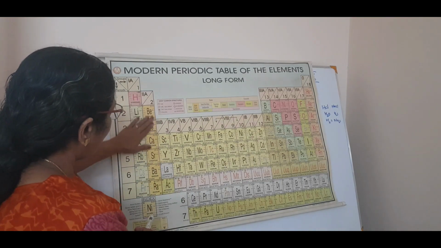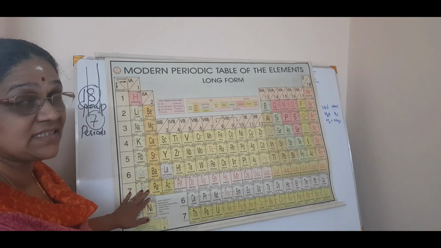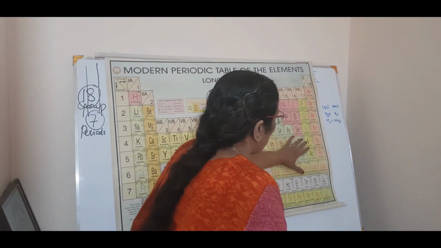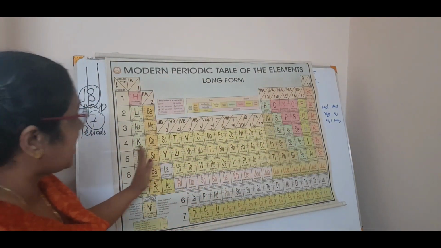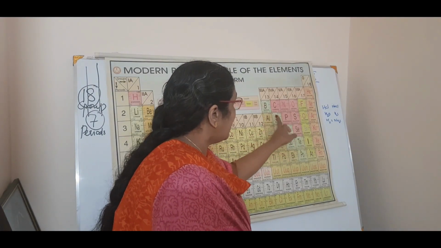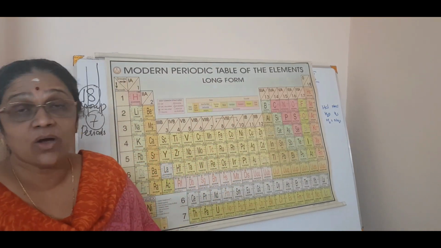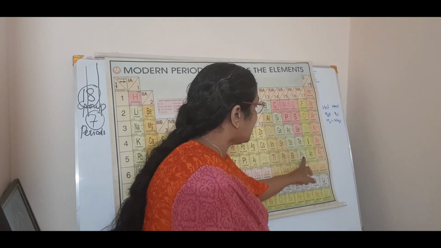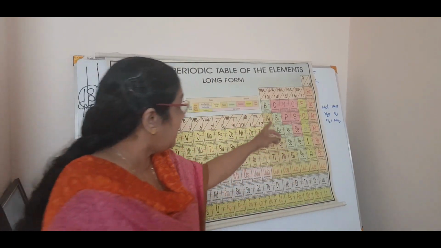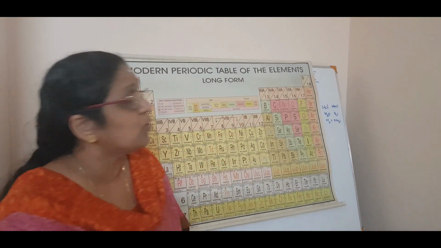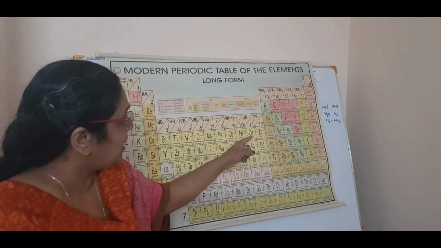So these two are metals, what you studied in 9th standard, etc. Then this you are not studying, and here you study non-metals, isn't it? This is metals and this is non-metal. And what are metalloids? The elements in the light green color are called metalloids or semi-metals. Now what are metalloids? They show the properties of both metals as well as non-metals. For example, boron, silicon, germanium, arsenic, antimony, tellurium and polonium. See? So these are metalloids.